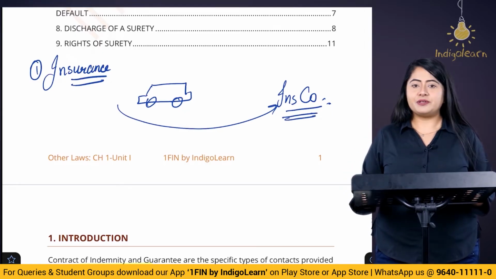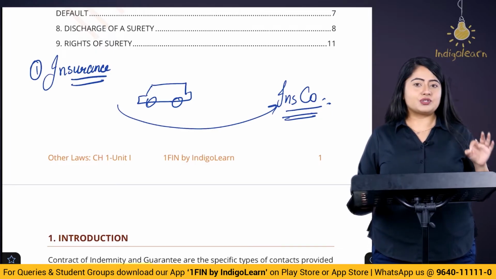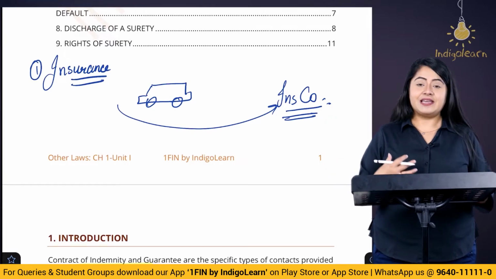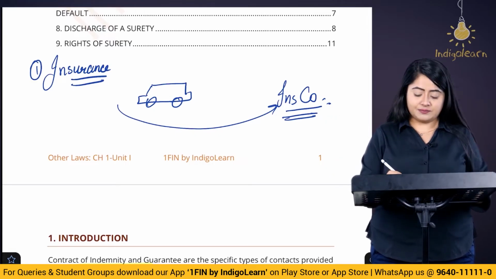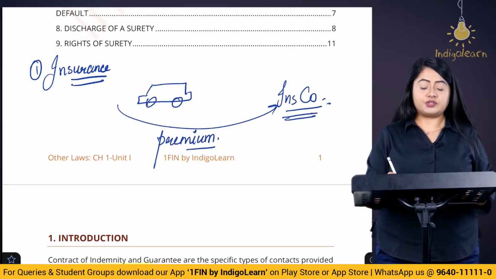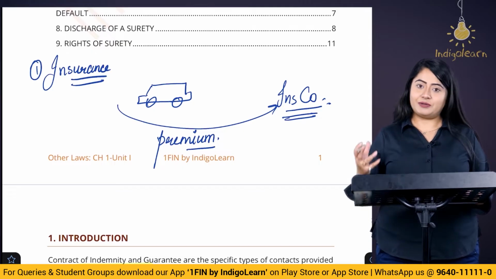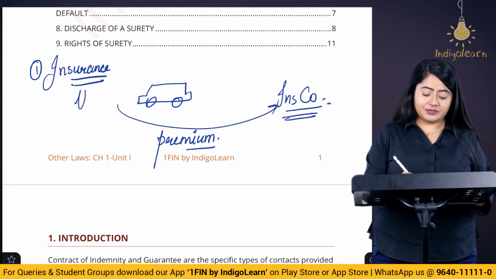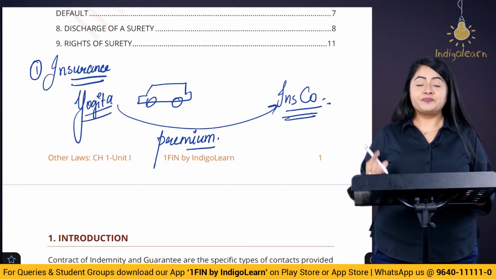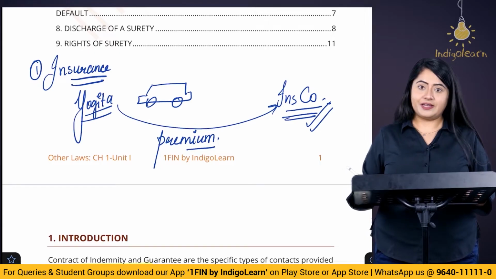So here insurance company basically says that if suppose my car crashes into something, there is a damage or loss caused to my car, then the insurance company is going to compensate me, right? Now accordingly, I will have to pay some sort of premium to this insurance company for this contract. Right? So now please can you tell me who is the indemnifier here and who is the indemnified here? Well, see here I am the indemnified, because I am getting the benefit of the indemnity contract, whereas who is the indemnifier here? Here the insurance company becomes the indemnifier, right?